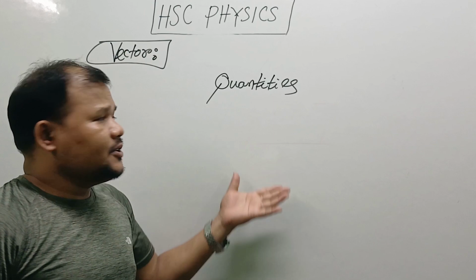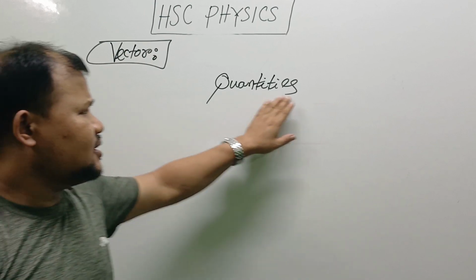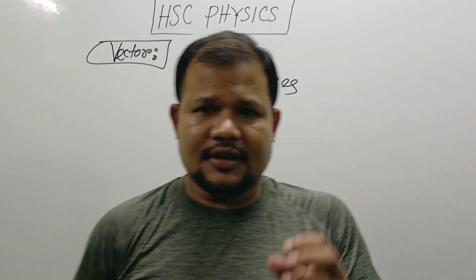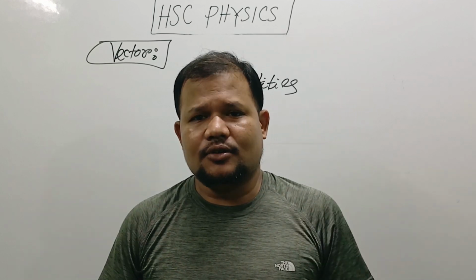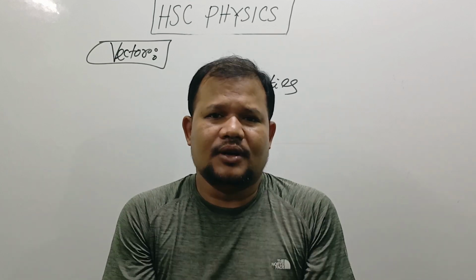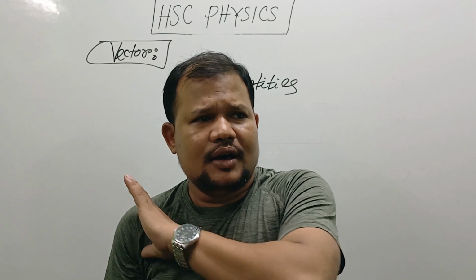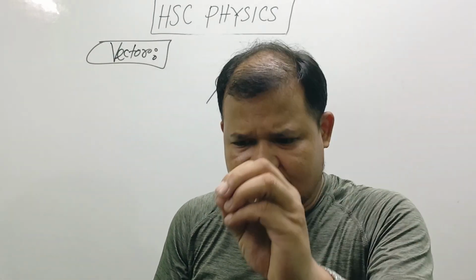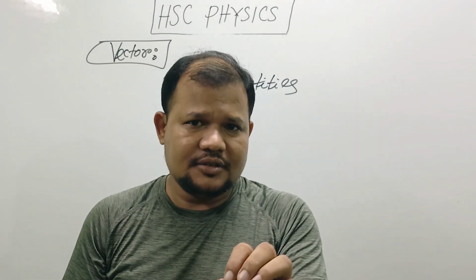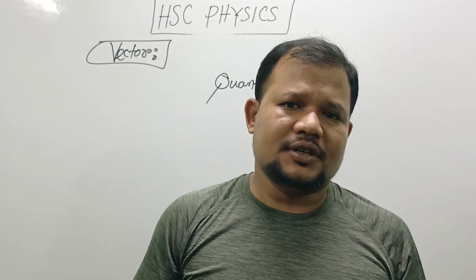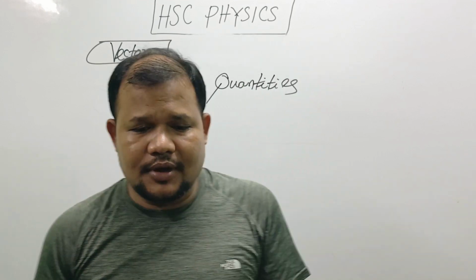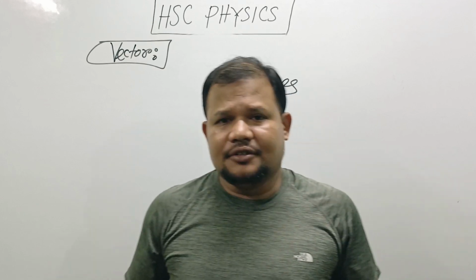Actually, what are quantities? Quantities is nothing but anything that can be measured in our real world. If you measure anything, then you must need the help of quantities. With the help of quantities, you can measure anything.